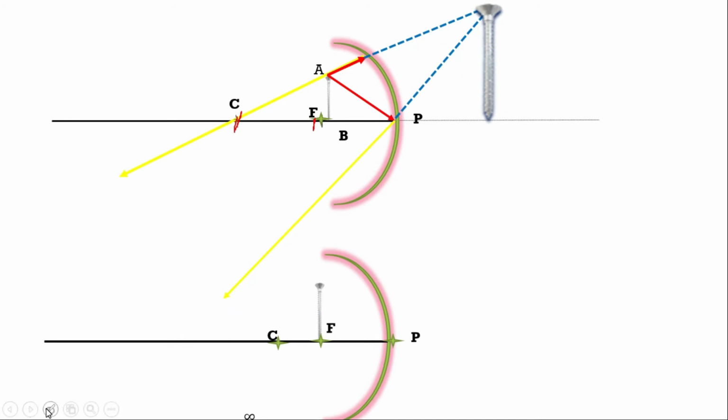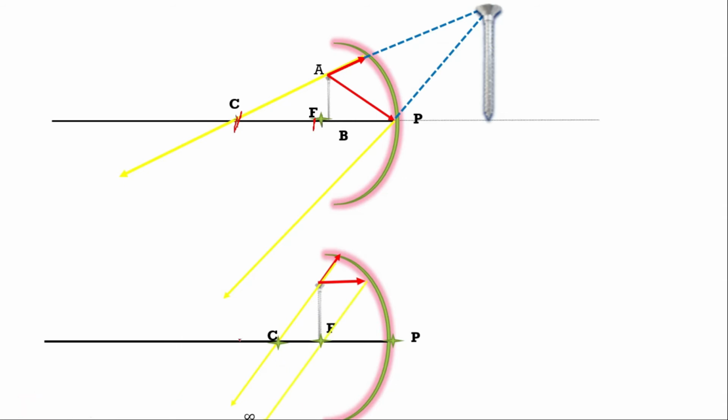Now see the second case, when the object is kept directly at the focus. The light ray which is falling along the direction of the center of curvature will reflect back. See, it is reflecting back as it goes. So we are observing the first rule and second rule also. If a light ray is coming parallel to the principal axis, after reflection it will pass through the focus. So it is passing through the focus.